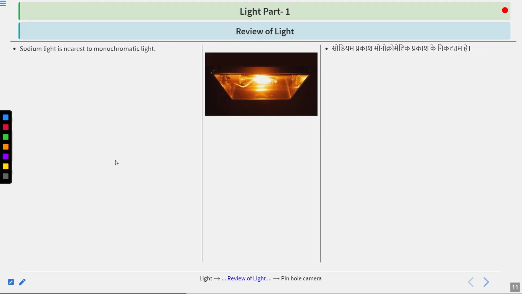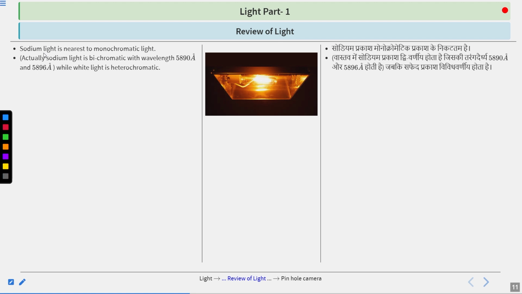Sodium light is nearest to monochromatic light. These yellow street bulbs you have seen in your locality were sodium lights. Actually, sodium light is bichromatic with wavelengths 5890 angstrom and 5896 angstrom, while white light is heterochromatic.